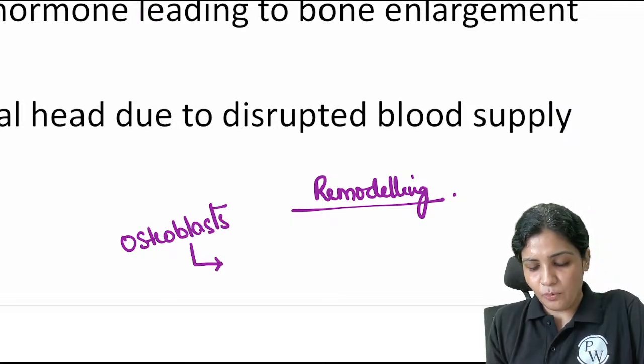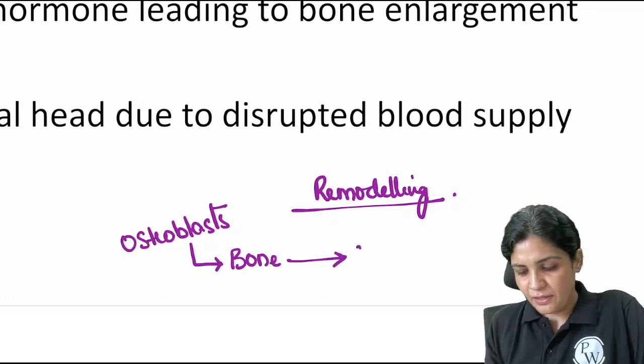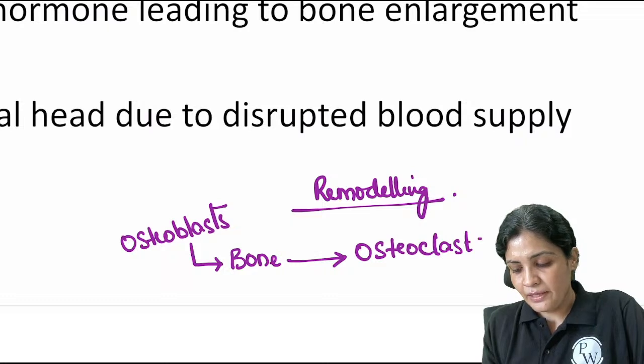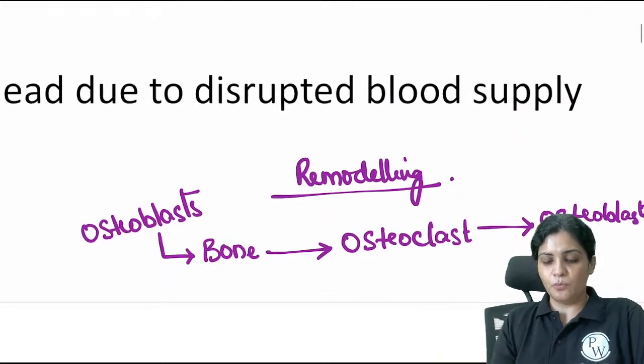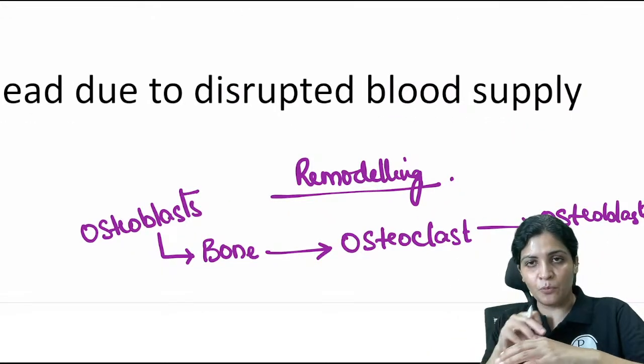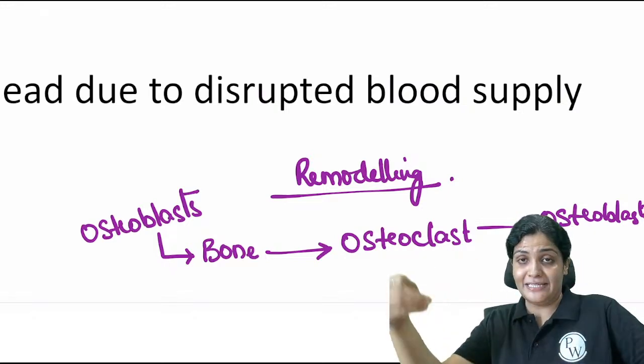They will put down the bone, and depending upon the stresses, osteoclasts will eat the bone, and again there will be osteoblasts laying the bone. The bone will be laid, and depending upon the stress, the osteoclast will come, eat away that bone which is not necessary, and again the osteoblast will come and put the bone where it is necessary.